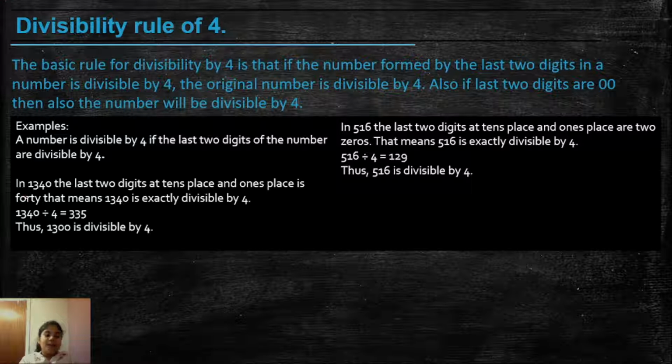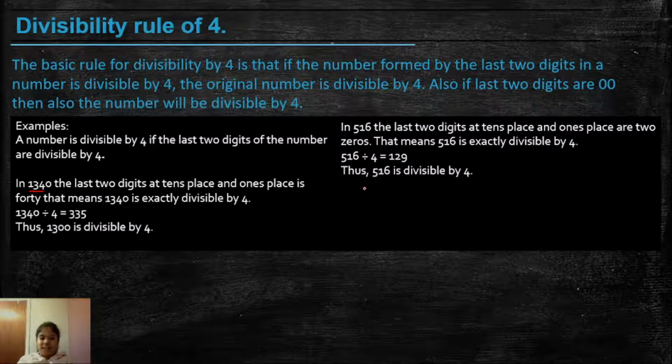So here I have the example of 1340. Here the last two digits, the tens digit and the ones digit, make 40. So 40 is divisible by 4. If 40 is divisible by 4, that means this whole number, 1340, will be divisible by 4. When we divide them, our answer is 335.